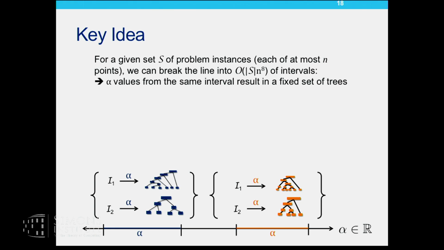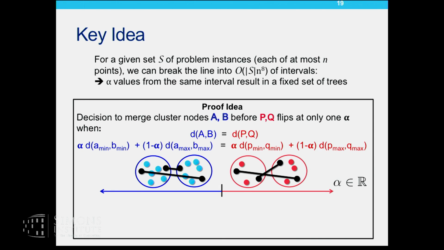Given a set S of problem instances, we take the alpha line and explicitly break that into polynomially many intervals. What is special about these intervals is that within each interval, different values of alpha result in the same set of cluster trees on the samples. When I jump from one alpha in one interval to another interval, I have no clue how these cluster trees are going to change, but I do have this guarantee that within a particular interval, they'll give me the same, fixed set of cluster trees. And here's the intuition behind why that is true.